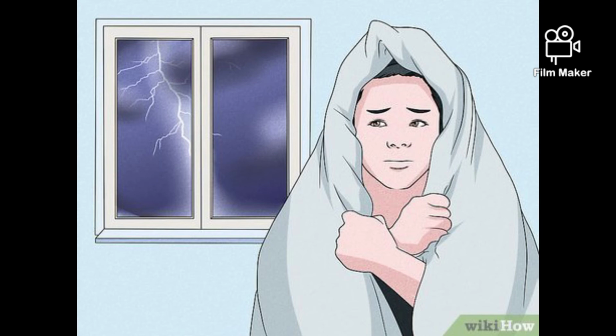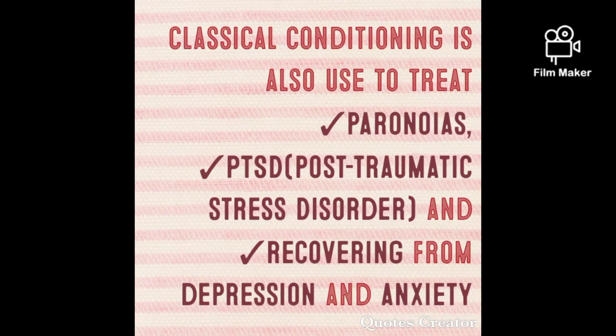You will have anxiety, a panic or anxiety attack kind of feeling, whenever you hear thunderstorms.